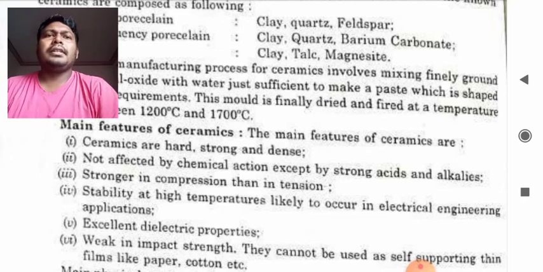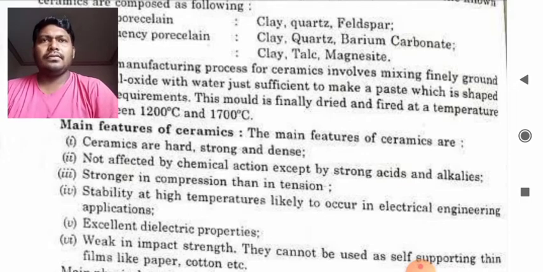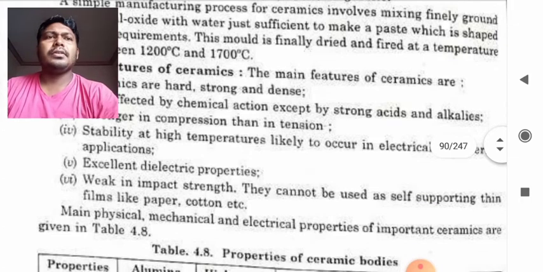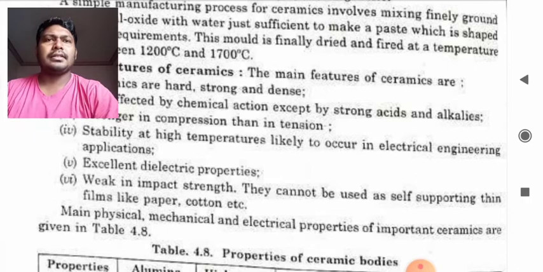They have stability at the high temperatures likely to occur in electrical engineering applications. So they possess a high amount of stability at the high temperatures which are involved in the electrical field of engineering. So they can sustain those kinds of temperatures also. Also, they possess excellent dielectric properties, but are weak in impact strength. They cannot be used as self-supporting thin films like paper, cotton, etc.